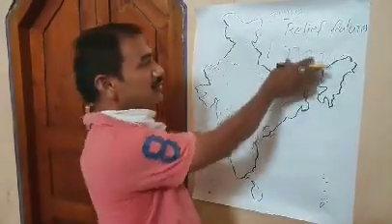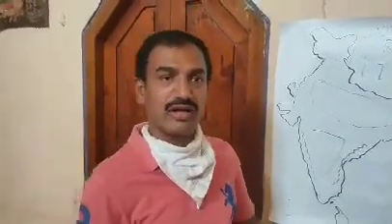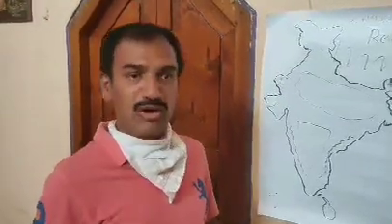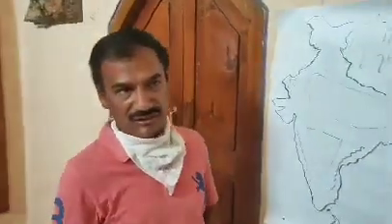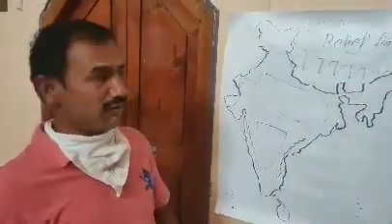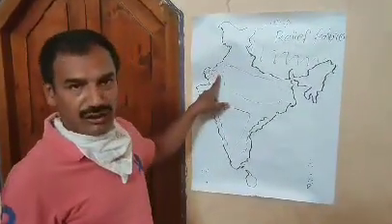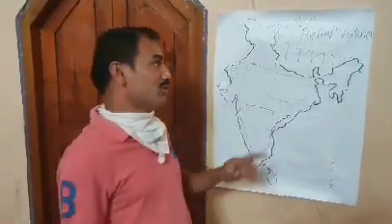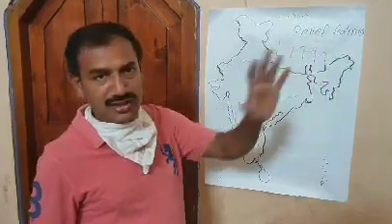So let us see about the Himalayan mountains. Himalayan mountains are very extensive, vast mountains, the largest and young mountains in the world. These mountains were formed some 160 million years ago. These are the youngest mountains in the world, whereas the oldest mountains are here in Rajasthan, the Aravalli mountains. These were formed some 600 million years ago. So when compared to the Aravalli mountains, the Himalayan mountains are very young.